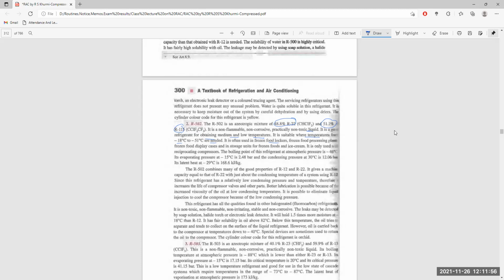This holds 1.5 times more moisture at 80 degrees centigrade than R12. It is fairly miscible with oil above minus 15 degrees centigrade, because below this temperature the oil tends to separate and collect on the surface of the liquid refrigerant. However, the oil is carried back to the compressor at temperatures down to minus 40 degrees centigrade. Special devices are sometimes used to return the oil to the compressor. The color code of this refrigerant is orchid.